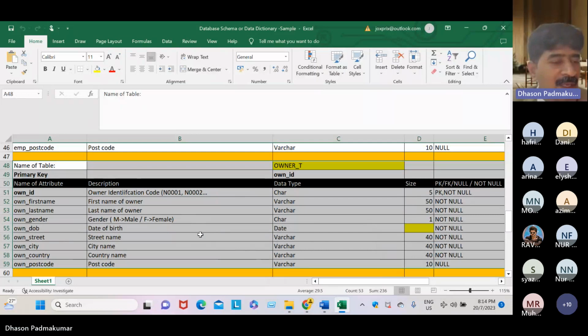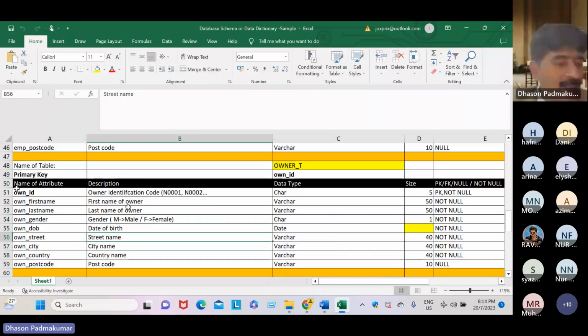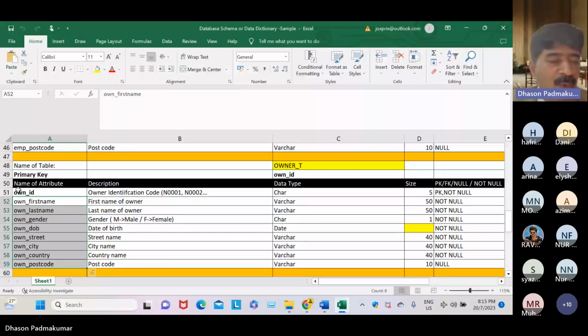And see, in this table, owner ID is a PK, primary key. All the remaining column attributes are non-PK, non-primary key. Every table must have only one primary key. So in this table, owner ID is the PK.